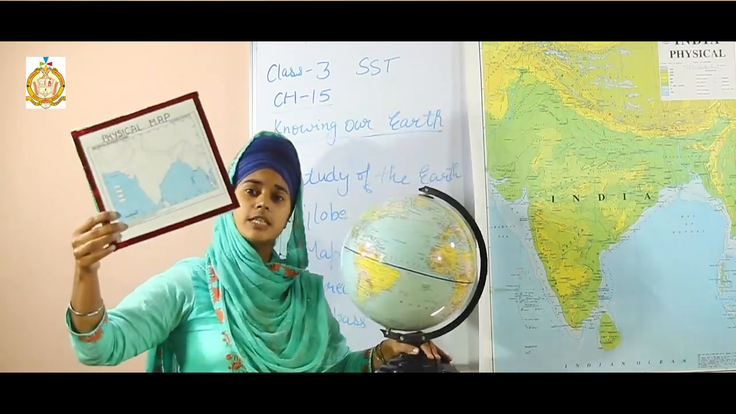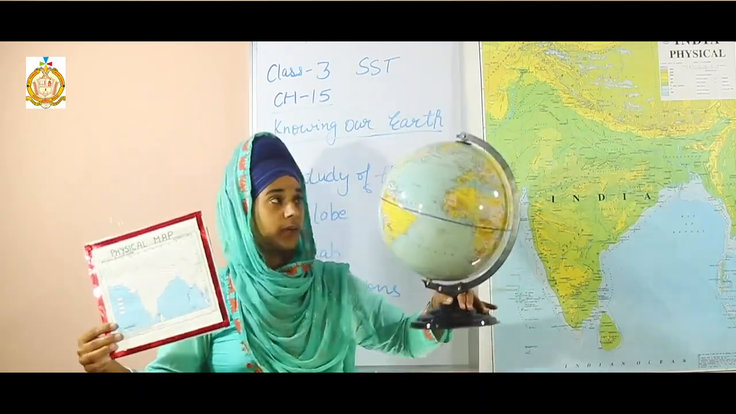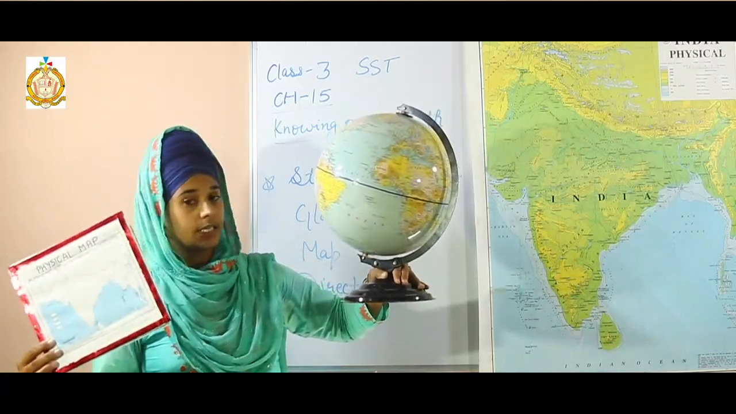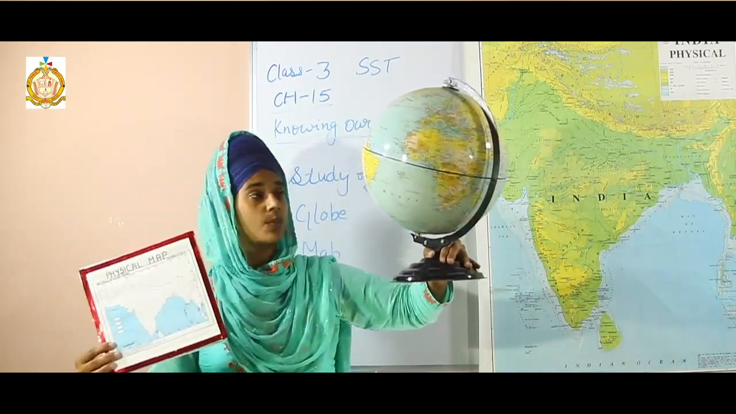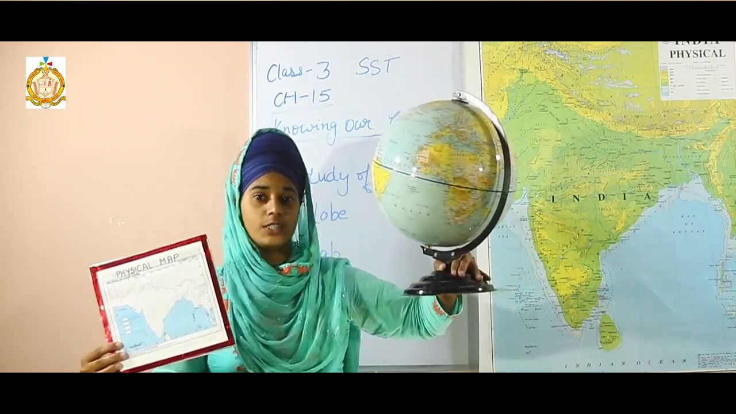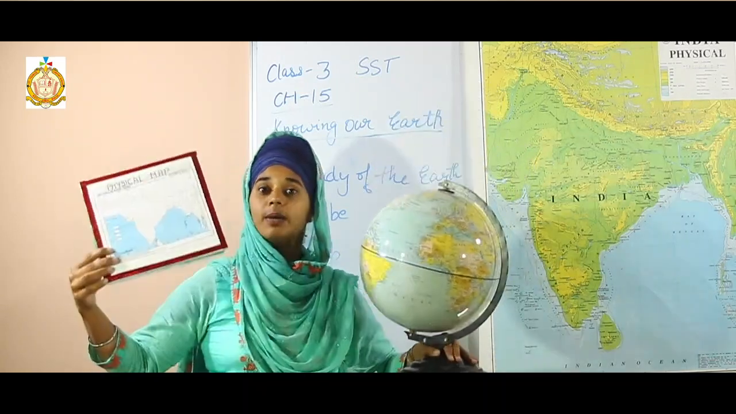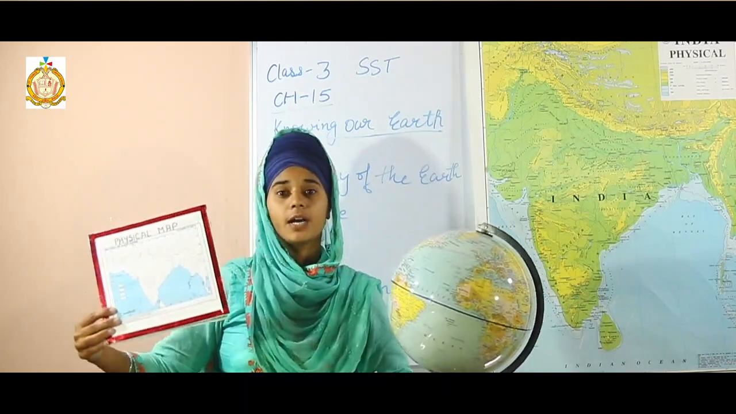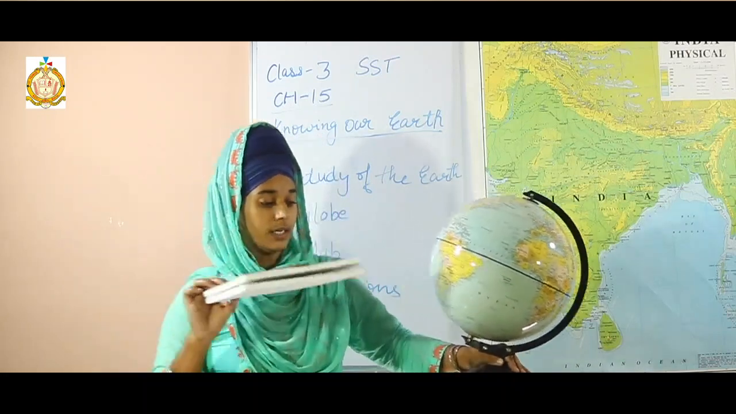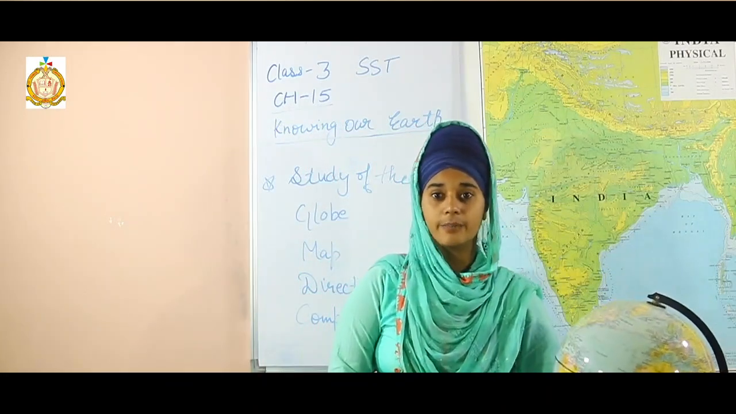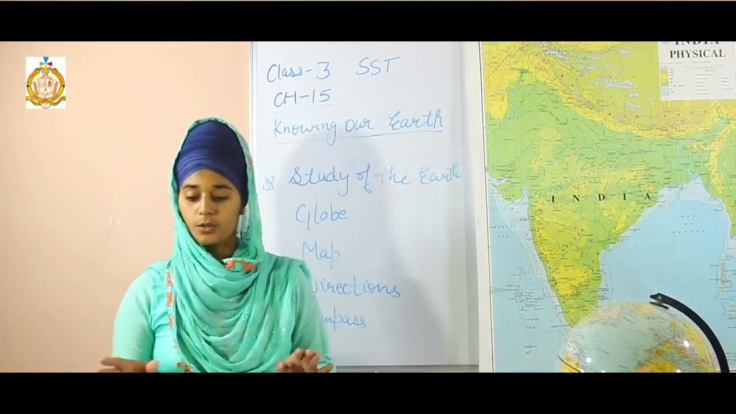Maps show towns, cities, small things also, but the globe cannot. It is a small model of the Earth. It shows the whole Earth, but a map can show a part of the Earth also. So there are these differences between the map and globe.